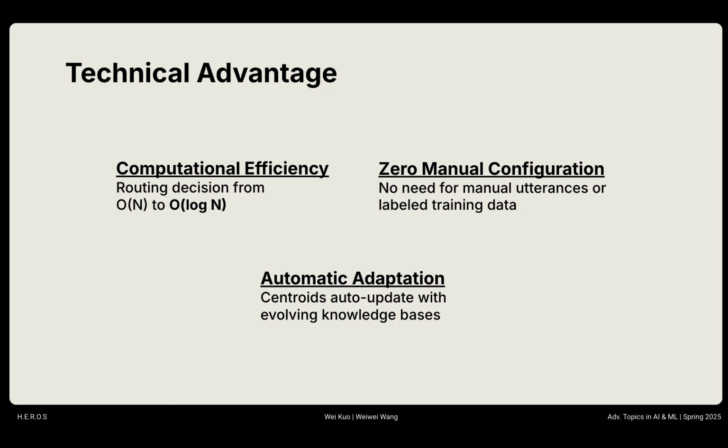And second, in contrast to the issue of common router frameworks, our system does not need to manually define the routes or label training data. This system can configure itself automatically, reducing the setup time and human effort. And finally, as the knowledge bases evolve, the system's centroids automatically update to reflect the new knowledge, keeping the model current without manual intervention.